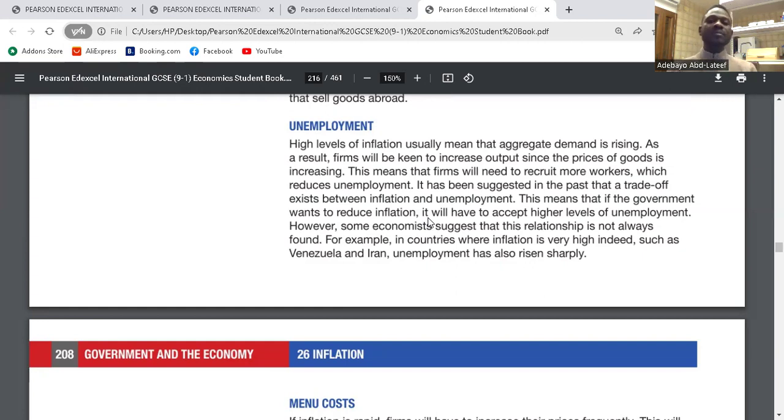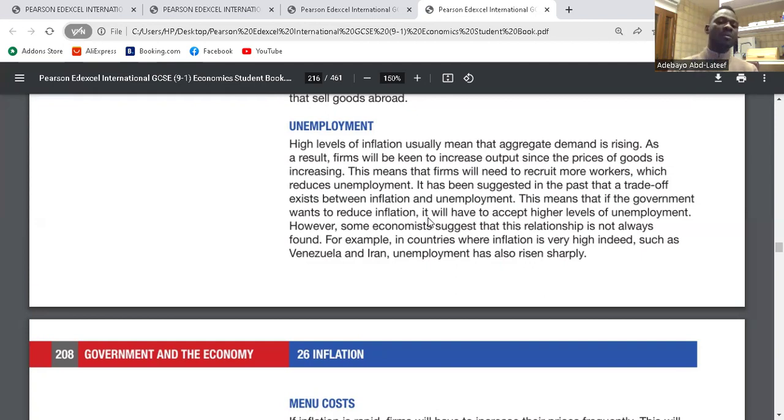Let's read. A high level of inflation usually means that aggregate demand is rising. As a result, firms will be keen to increase output since the price of goods is increasing. This means that firms will need to recruit more workers, which reduces unemployment. So it has been suggested in the past that a trade-off exists between inflation and unemployment. This means that if the government wants to reduce inflation, it will have to accept higher levels of unemployment. Do you get it? So for inflation to reduce, unemployment must increase.